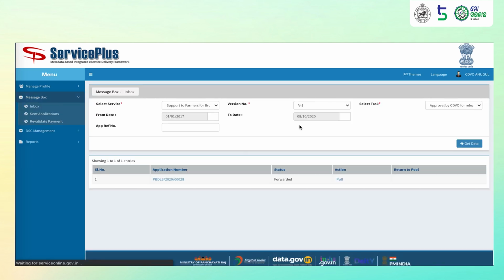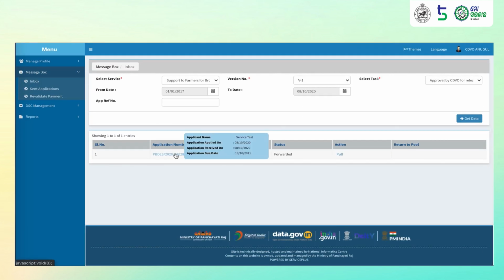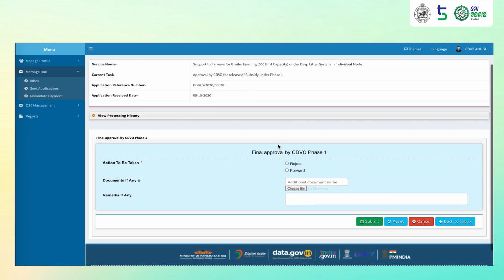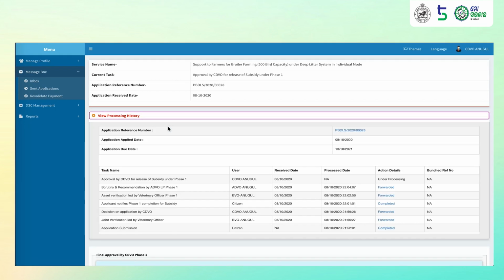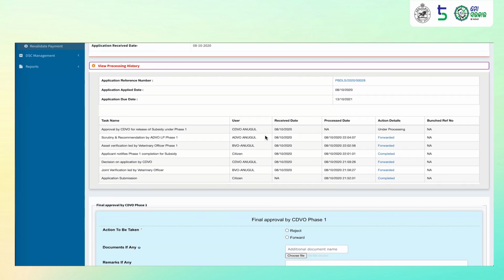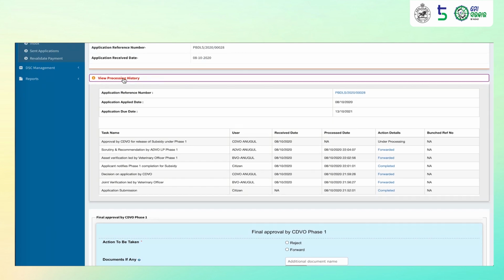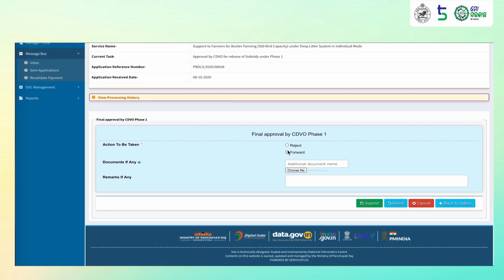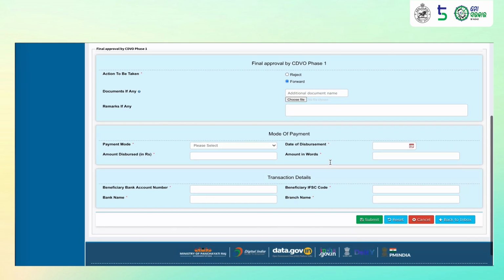Click on get data, select the application for which he wants to process, click on pull. He can again view the processing history, check for details by different officers at different steps. Once satisfied, he can choose to forward the application.